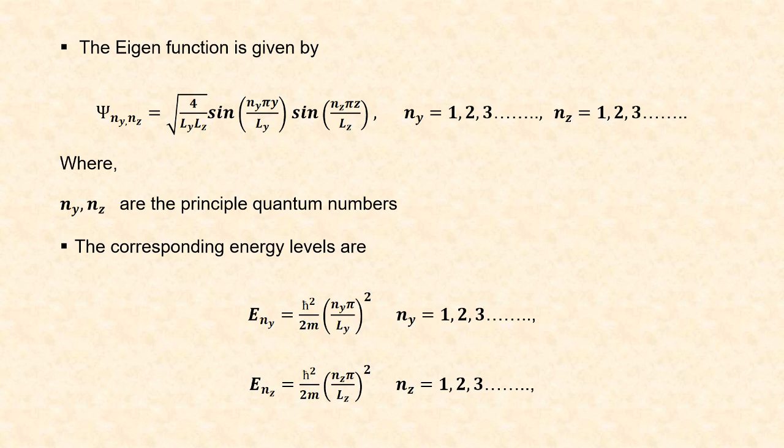The corresponding energy levels are given as, for y direction, Eny is equal to h bar square by 2m into ny pi by Ly whole square. Corresponding to z direction, the energy level is Enz is equal to h bar square divided by 2m into nz pi by Lz whole square. Here ny and nz can take any values from 1 to infinity.